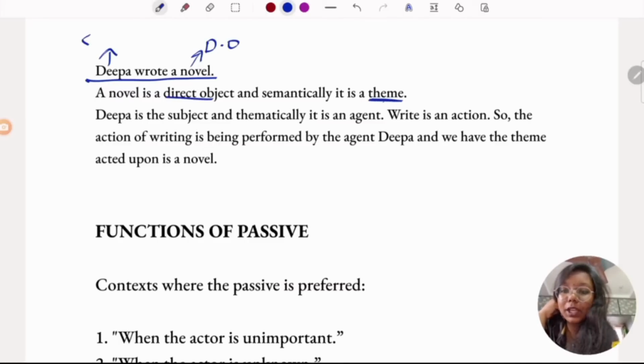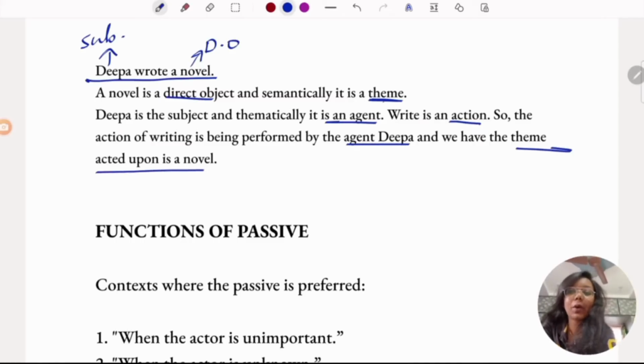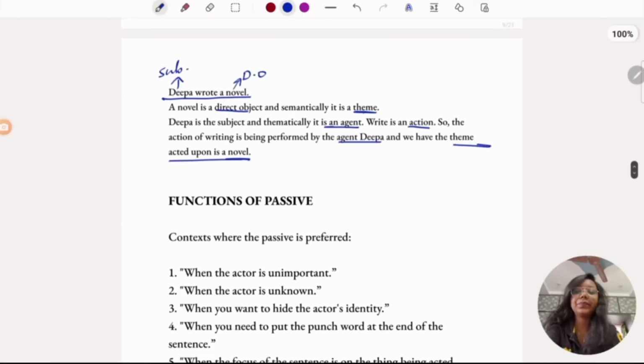Deepa is a subject grammatically, and thematically it is an agent. Write is an action. So the action of writing is being performed by agent Deepa, and we have the theme acted upon, which is a novel. It's an example for whatever is given here.